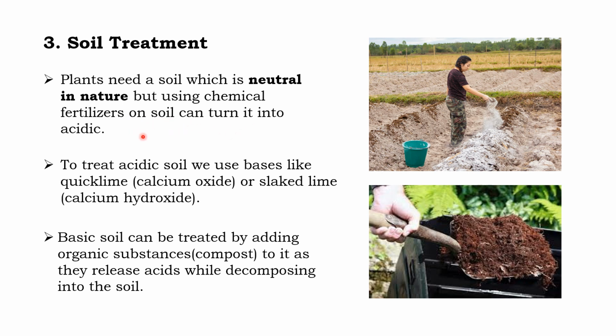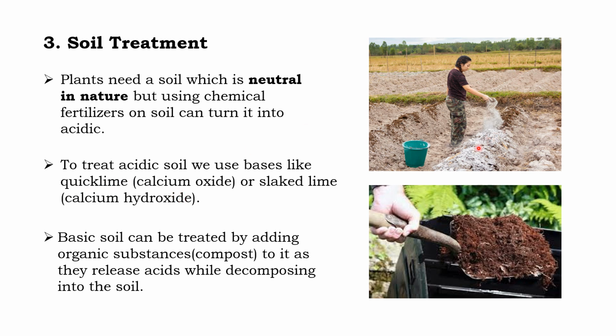So to neutralize the acid, we have to give some base also. To treat acidic soil, we use bases like quicklime, whose chemical name is calcium oxide, or slaked lime, which is called calcium hydroxide. Any of these bases you can put into the soil.